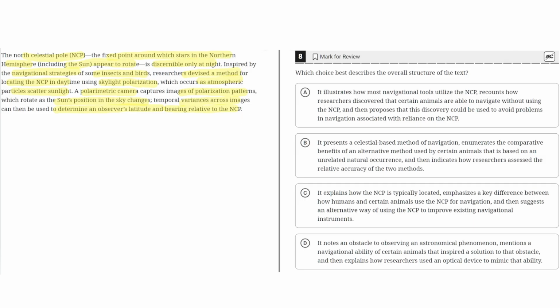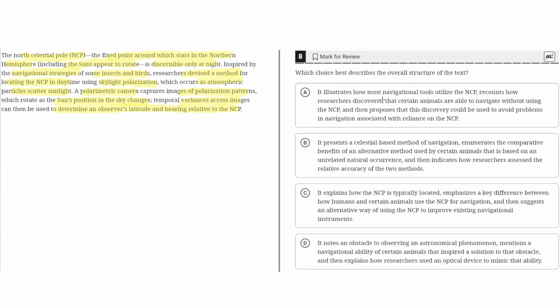So the text highlights how there's this fixed point around which stars rotate, known as the NCP, and that scientists were inspired by the navigational strategies of insects and birds to help devise a method to locate the NCP in daytime, and they did so through skylight polarization, which occurs as atmospheric particles scatter sunlight. And so then they developed a polarimetric camera that captures images of polarization patterns, and this helps the user determine the observer's latitude and the bearing relative to the NCP. So that's the overall structure of the text. Now let's look at the answer choices.